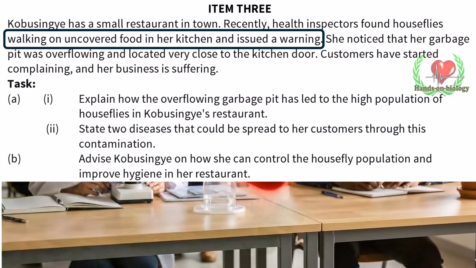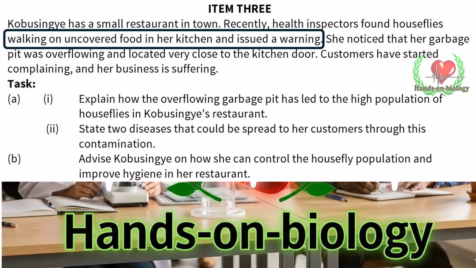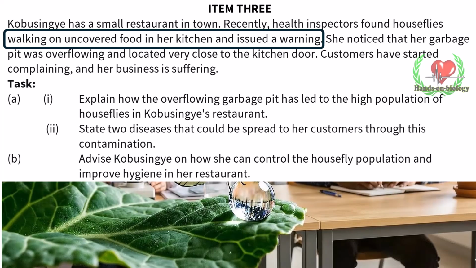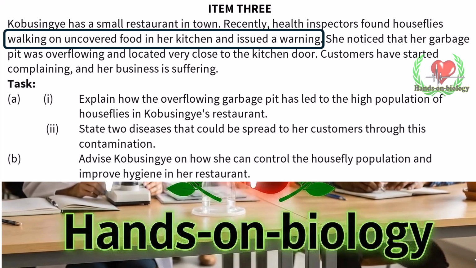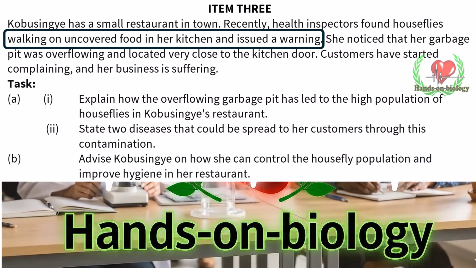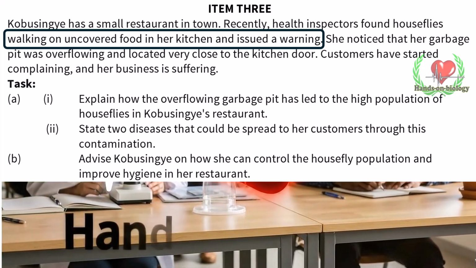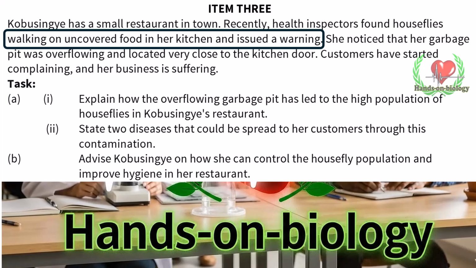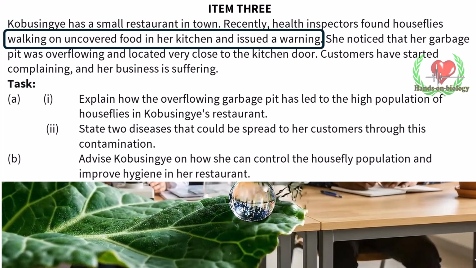Task, Part A, Roman numeral 1. Explain how the overflowing garbage pit has led to the high population of houseflies in Kobasingi's restaurant. Roman numeral 2. State 2 diseases that could be spread to her customers through this contamination. Part B. Advise Kobasingi on how she can control the housefly population and improve hygiene in her restaurant.